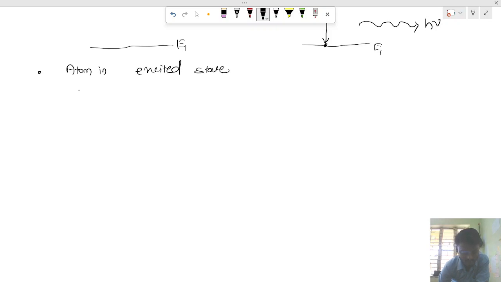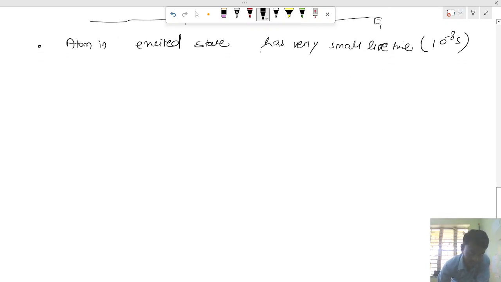An atom in the excited state has a very small lifetime. What is that lifetime? That is 10 to the power minus 8 seconds.